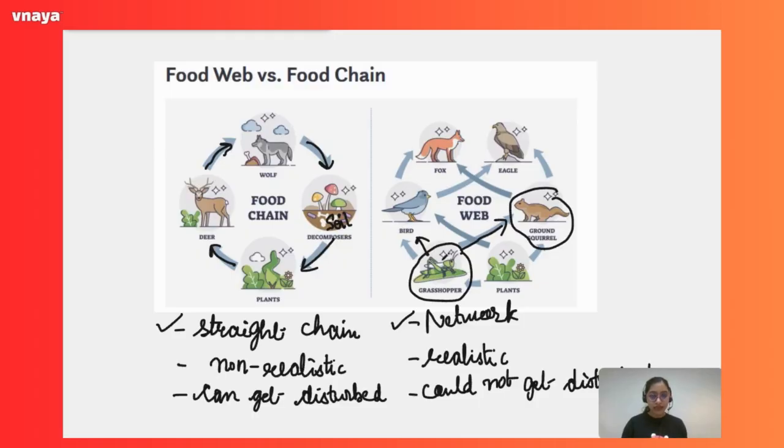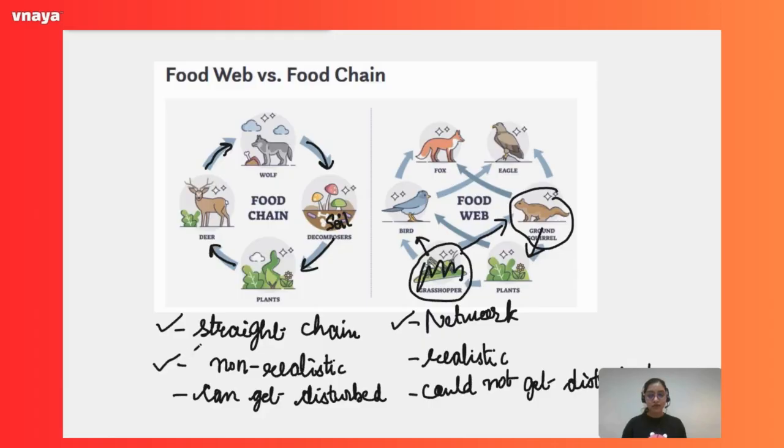Just say if grasshopper is removed, what will happen? Squirrel can feed on plants also. It will not die. It will survive by feeding on the plants, right? So that was the first point, that food chain is the straight chain and food web is the network.